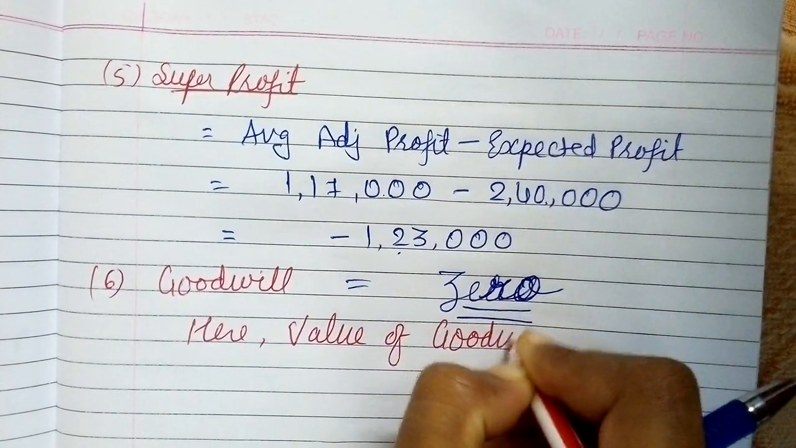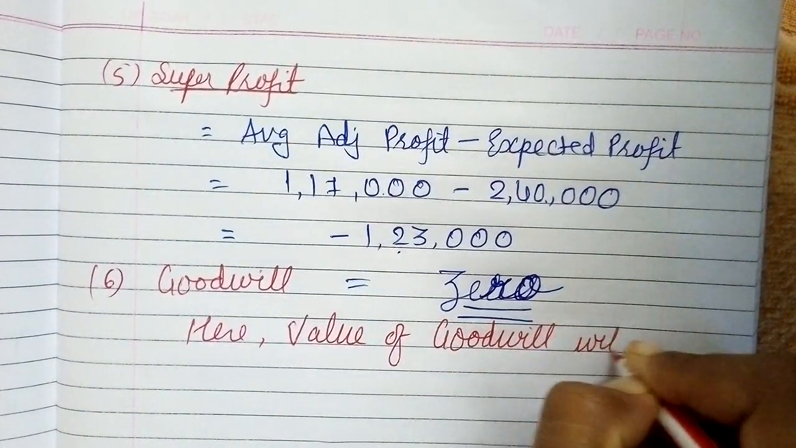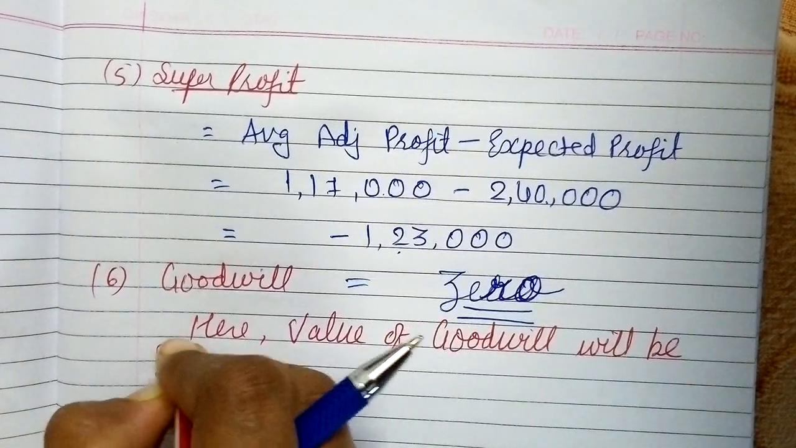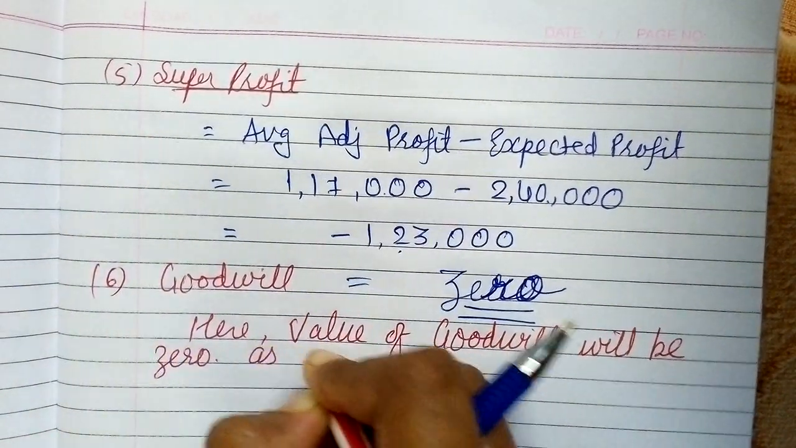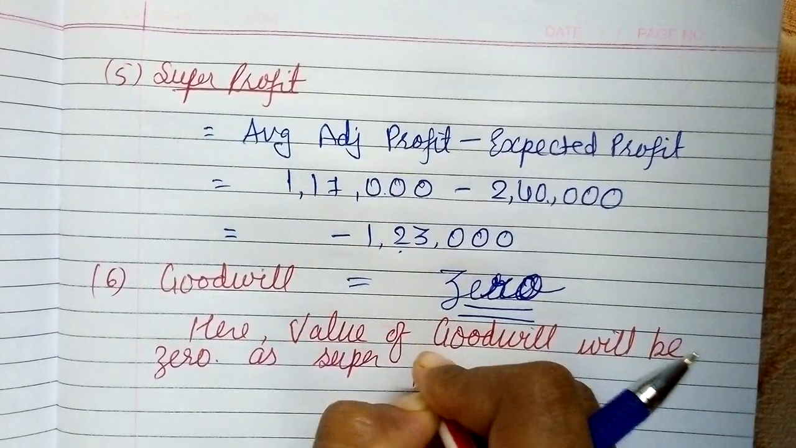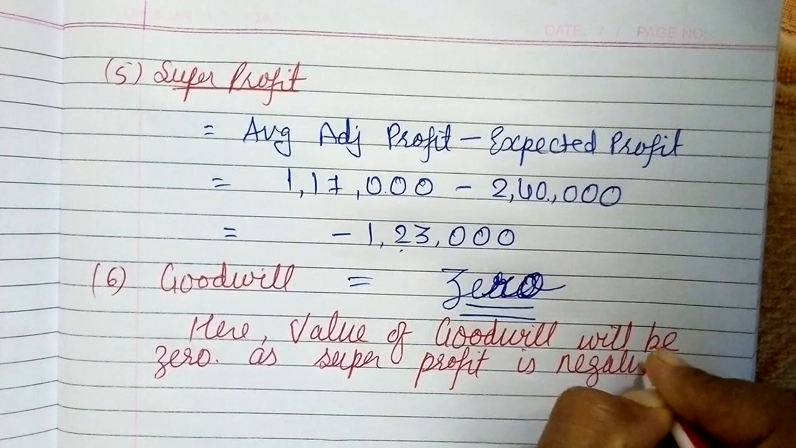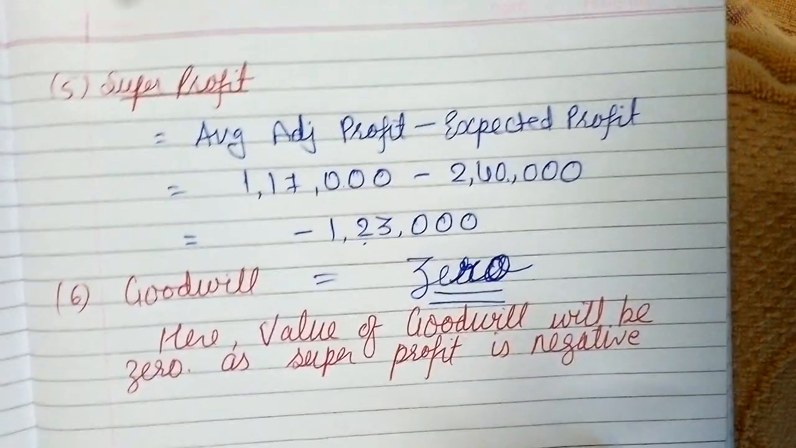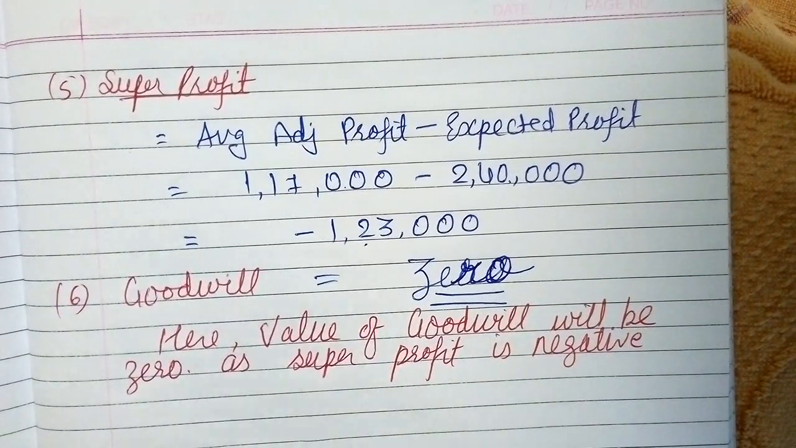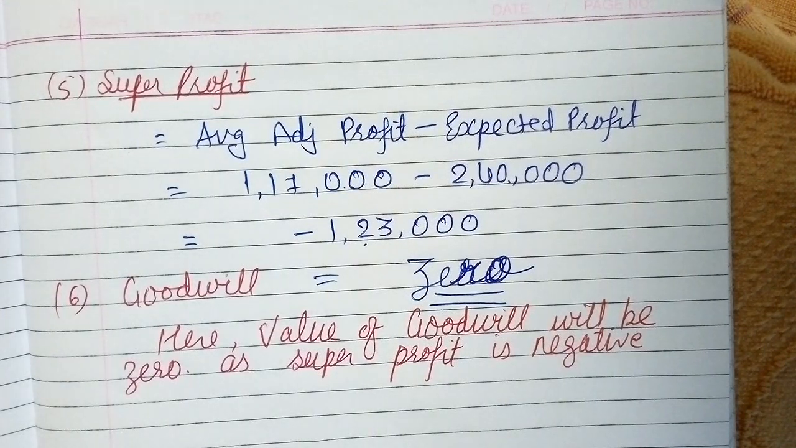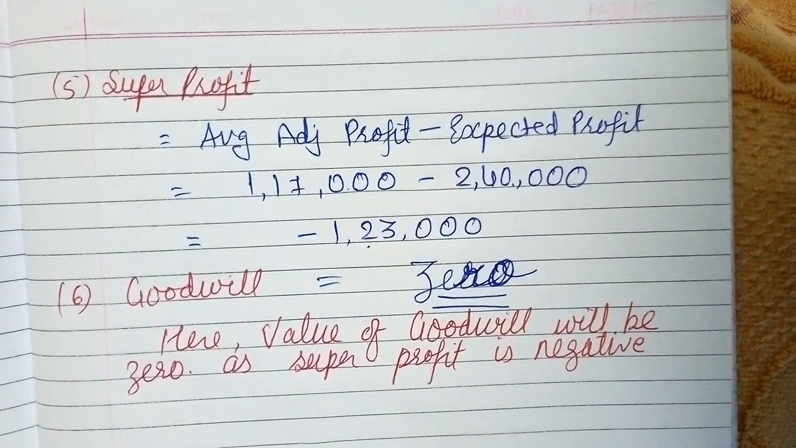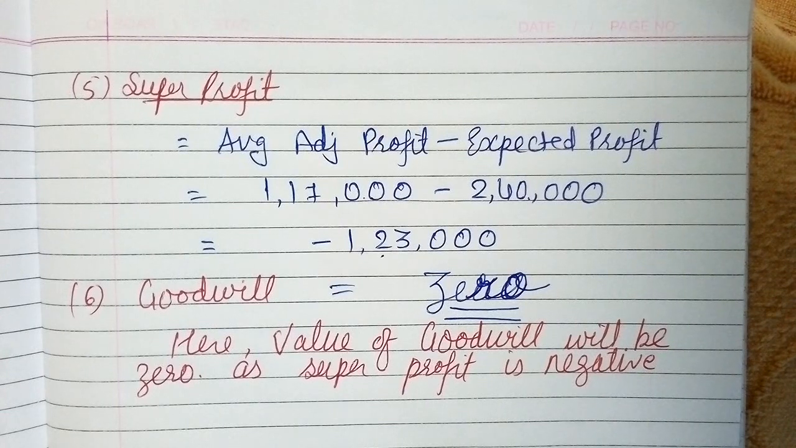Value of goodwill will be 0, as super profit is negative. So it is not a super profit, it may be considered as a loss, right? Not actual loss, but the amount of weighted average adjusted profit is less than the expected profit. Alright, so the value of goodwill tends to be 0 over here, right?